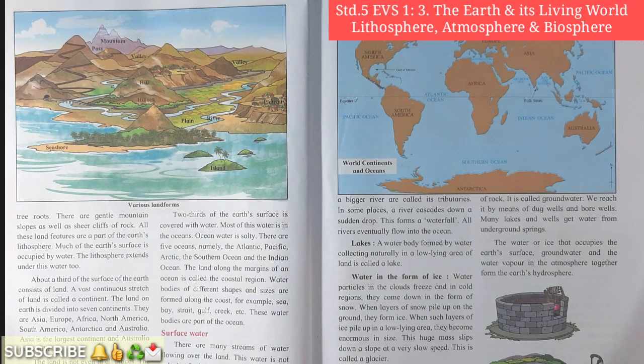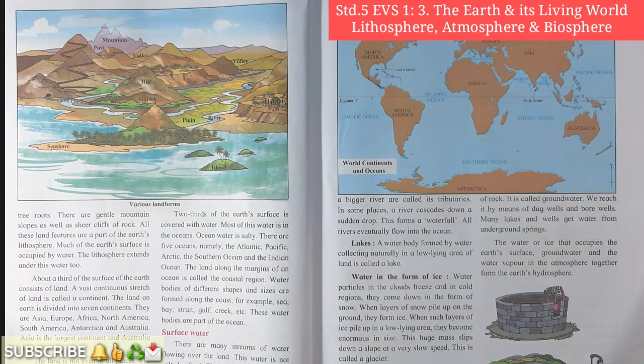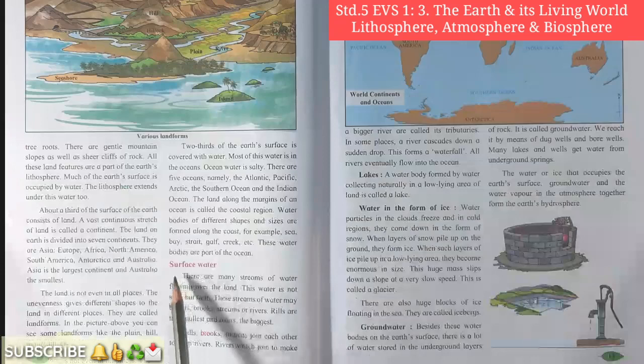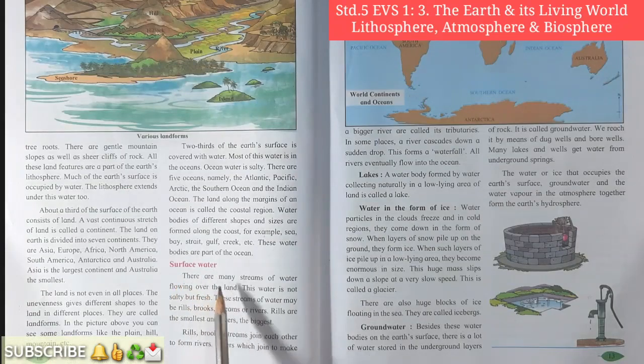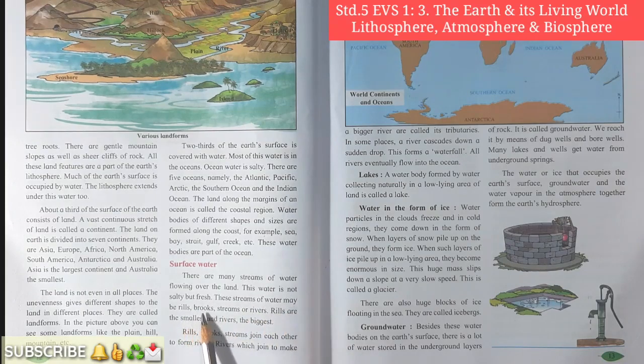Okay students, so here we are going to study the surface of water. Let me first read it for you. Surface of water. There are many streams of water flowing over the land. This water is not salty but fresh. These streams of water may be rills, brooks, streams or rivers. Rills are the smallest and rivers the biggest.